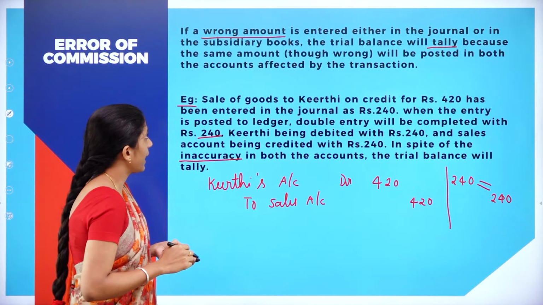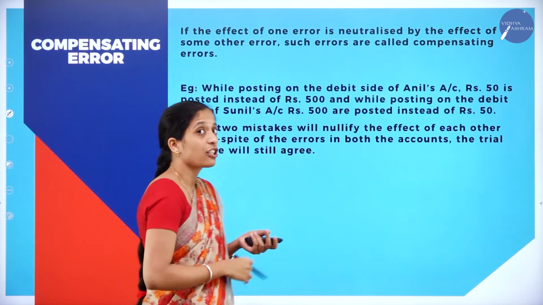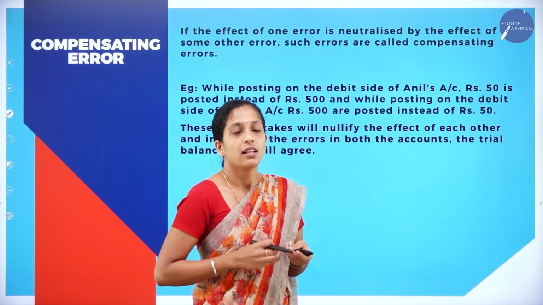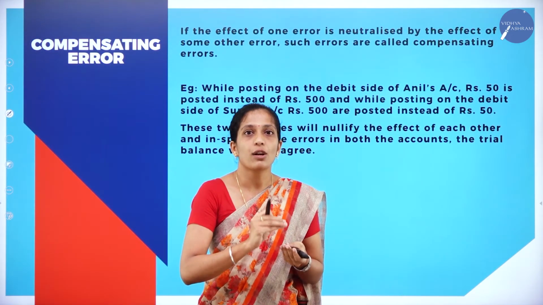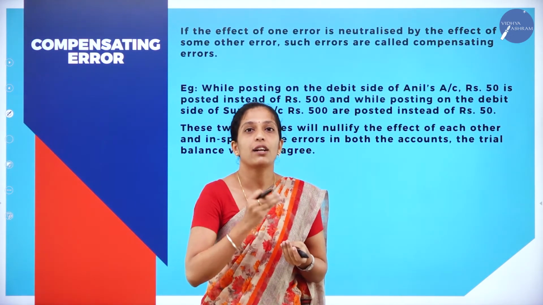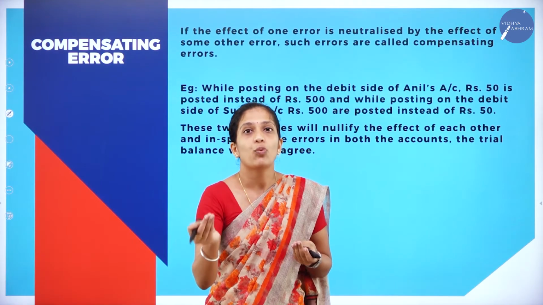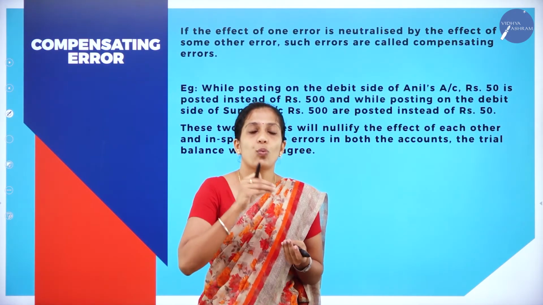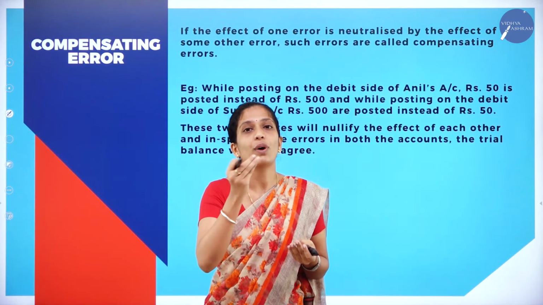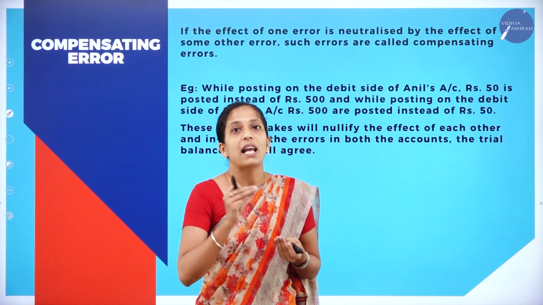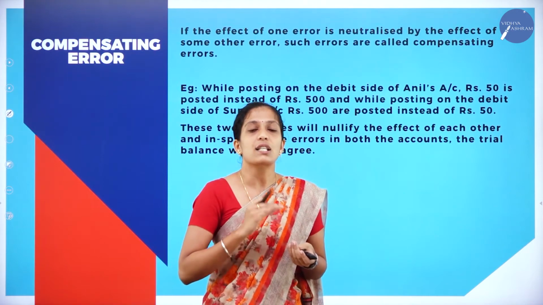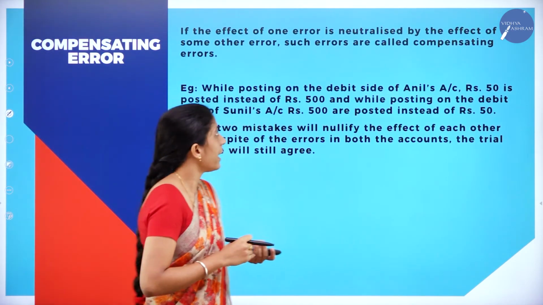Now moving on to the next one, that is compensating error. Now what is compensating? One error you have already made. In order to compensate or make it correct, you commit one more error. So one error is already made and one more compensating error is also made so that your trial balance gets tallied. Now let us see what these compensating errors are.